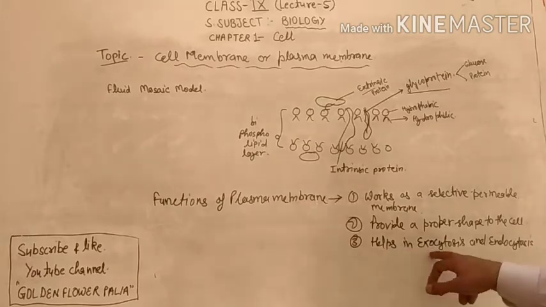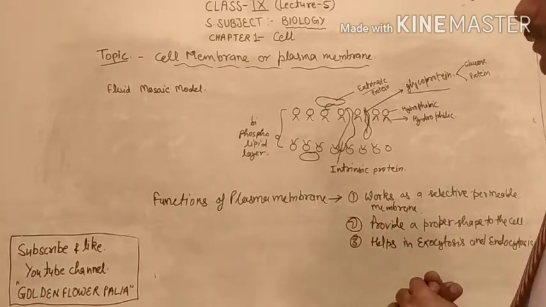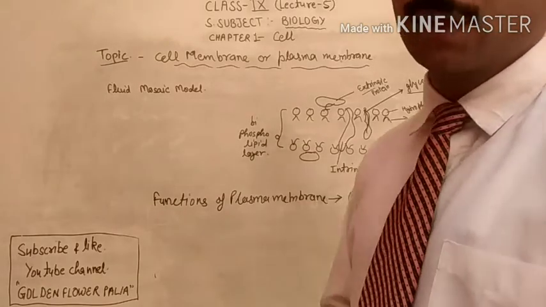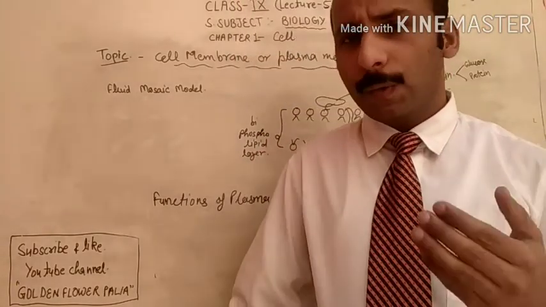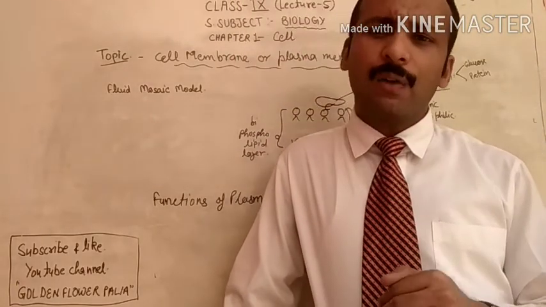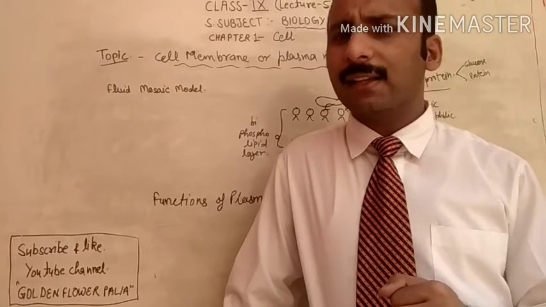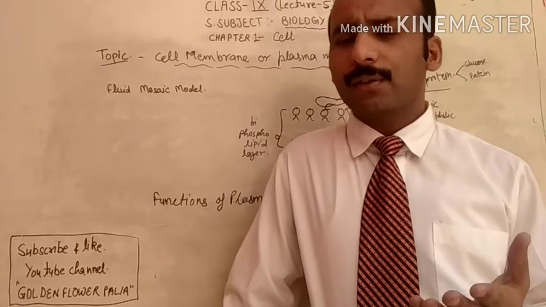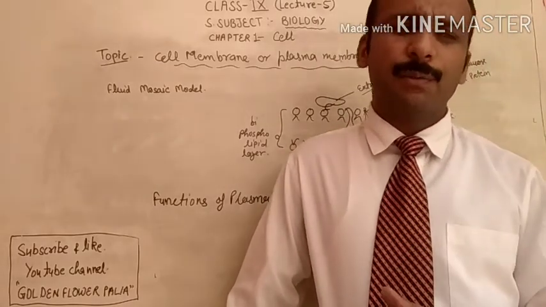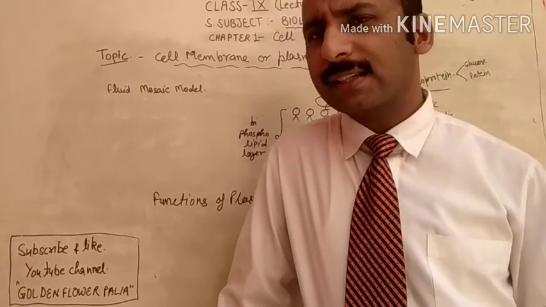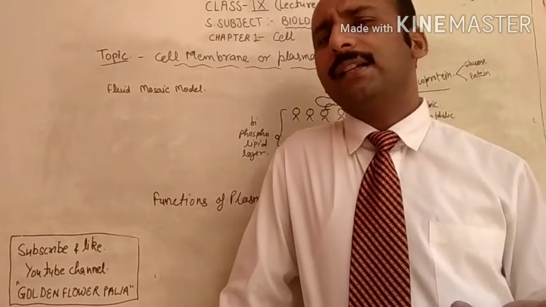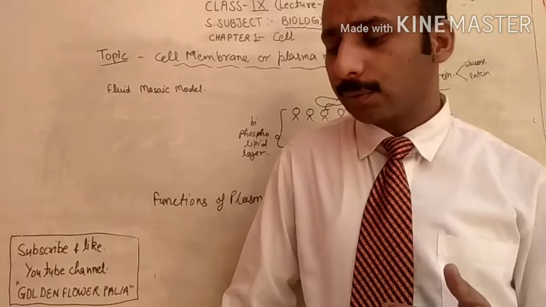Next one is helps in exocytosis and endocytosis. What are exocytosis and endocytosis? When any substance comes out from inside the cell, that is called exocytosis. When any substance moves from outside to inside the cell, that is called endocytosis.